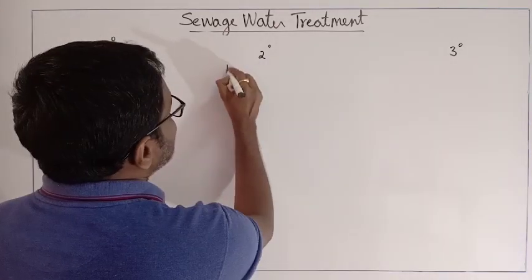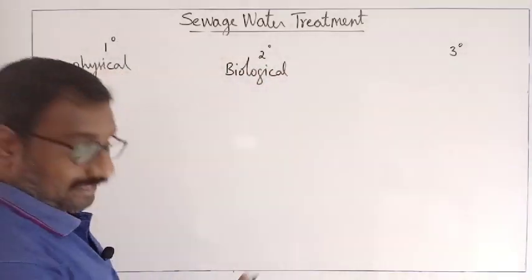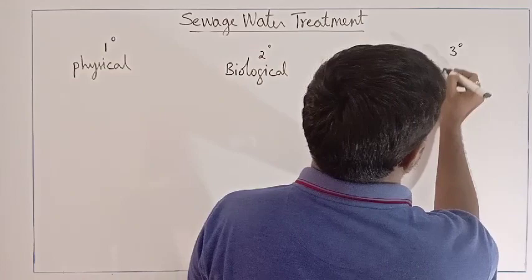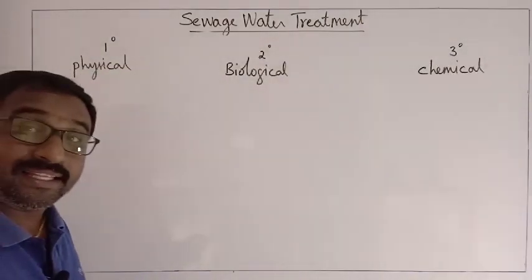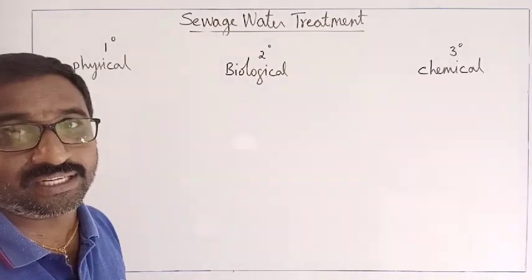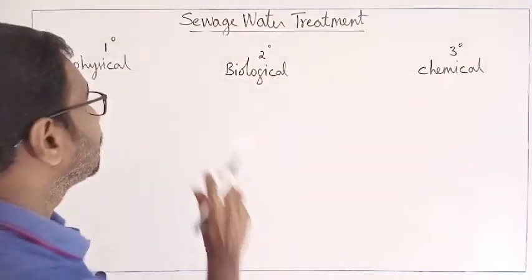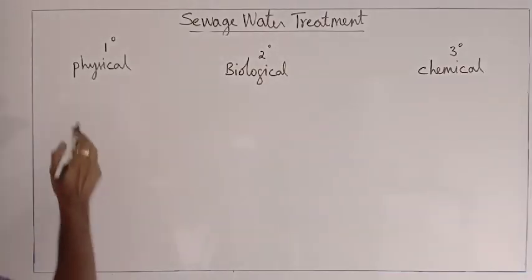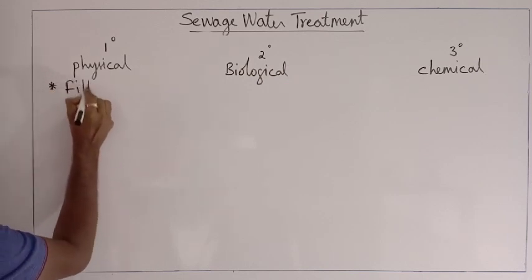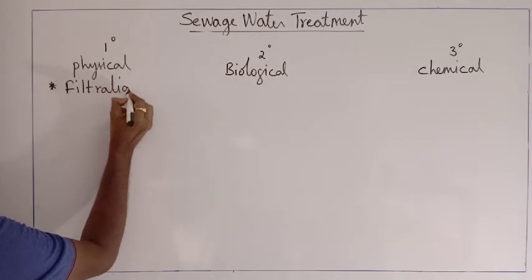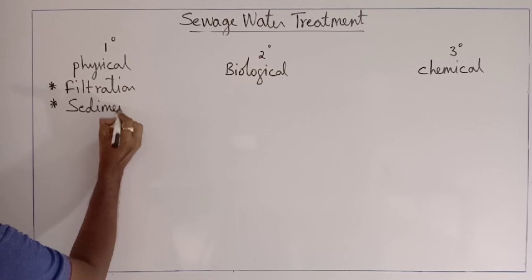Second one, it is the biological treatment. And the third one is the chemical treatment. So there are three methods where we can do the sewage water treatment: physical, biological and chemical. In the physical treatment, we will have two methods called filtration and the second one called sedimentation.